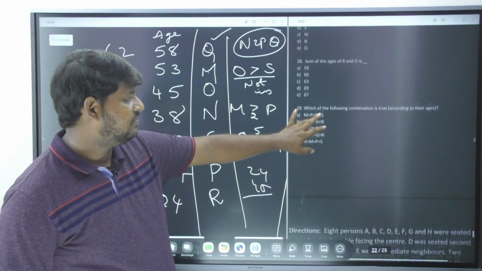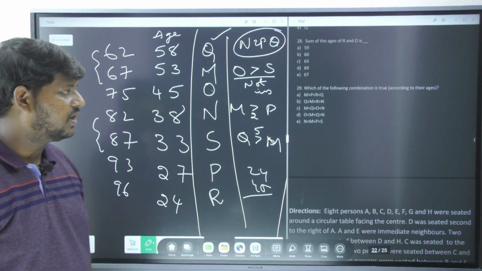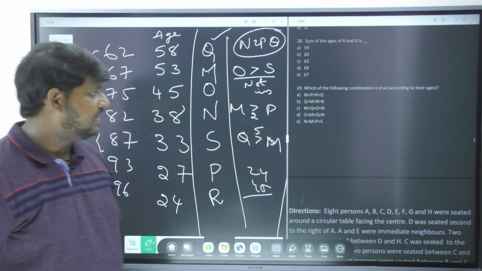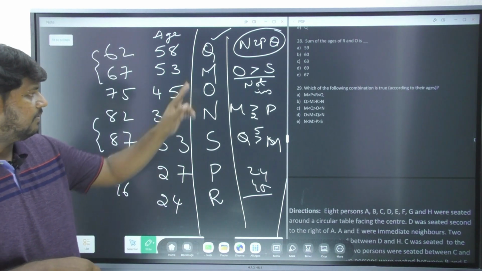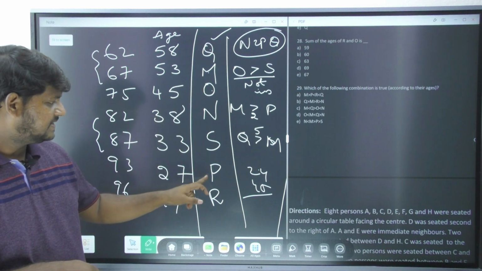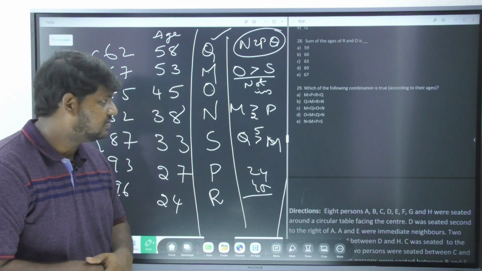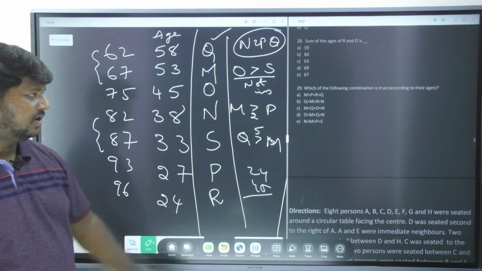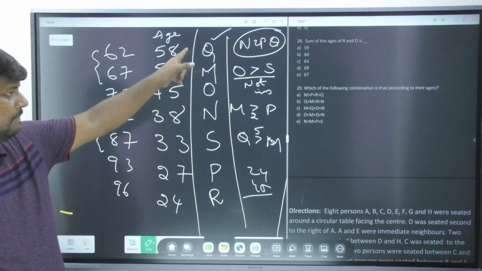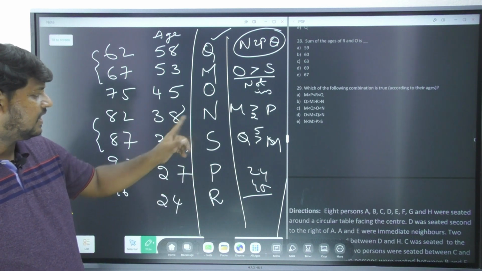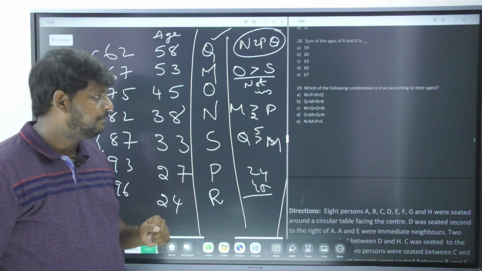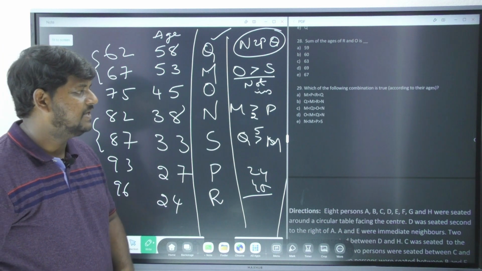Next, which of the following combinations is true according to their ages? Let's see here. M is greater than P, correct? P is less than R. No, option number A is gone because P is greater than R. Q greater than M, yes. M greater than R, yes. R greater than N, no. R is definitely less than. Let's go with option number C.